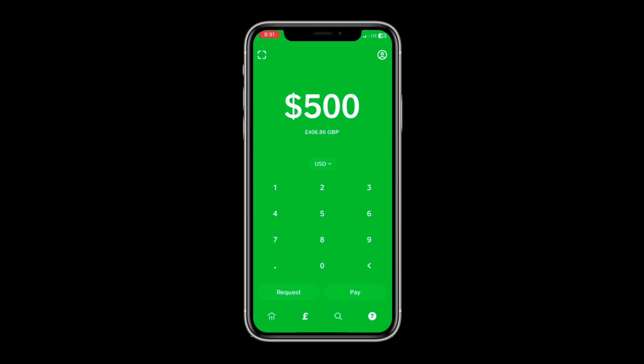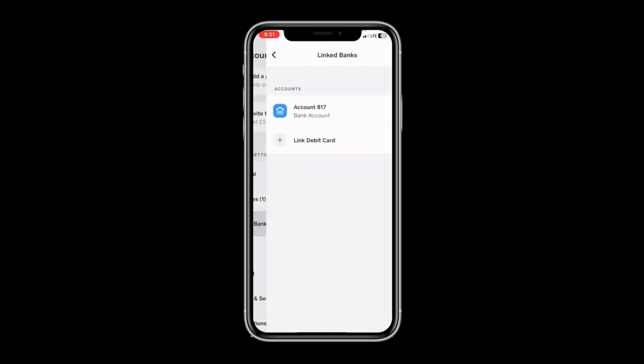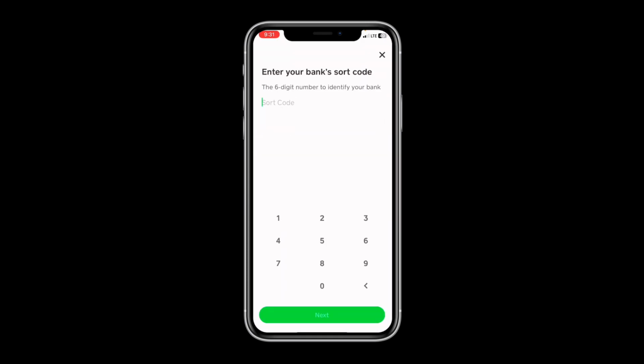Okay, so the first step, I want you to go to your Cash App, then go to the top right corner of your screen and click the profile icon. You're going to scroll down and go to link banks. Once you're here, you'll probably see my bank account, but what I'm going to do is replace the bank. It's going to ask you for your bank's short code. Your Cash App might be a bit different because it's asking you for a routing number. Not to worry, you don't have a routing number. I'm going to show you how to get a US bank account that is 100% free as well. All you have to do is ensure that you subscribe and like the video and watch until the end.